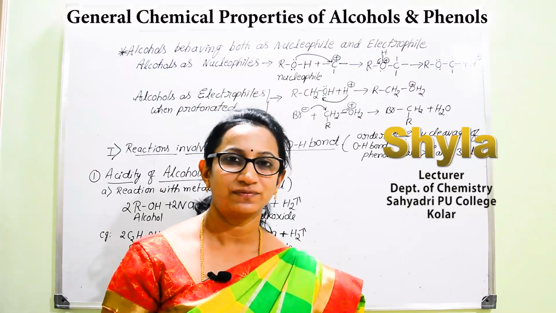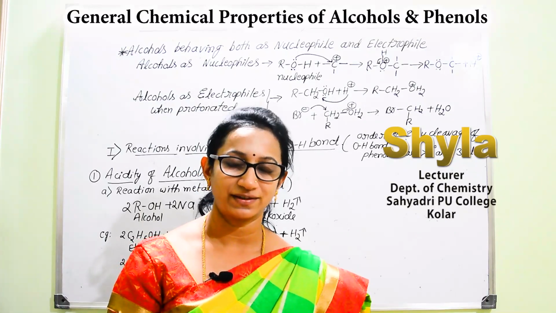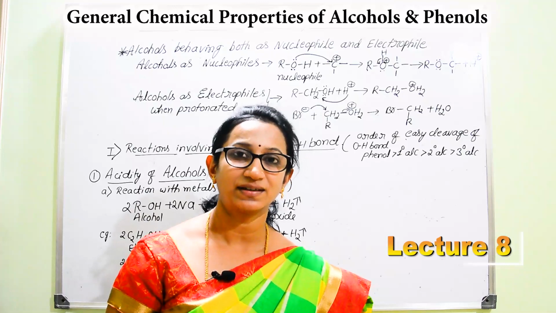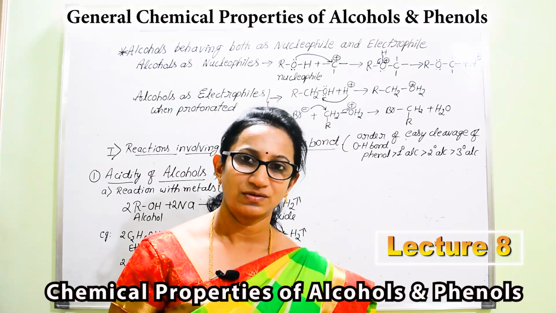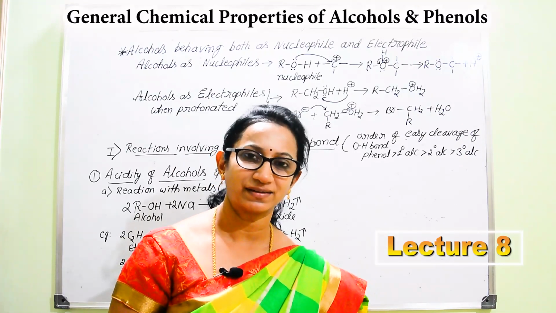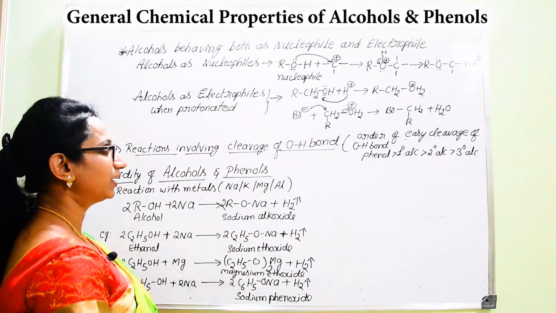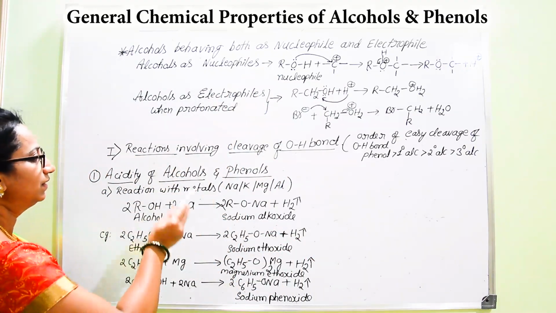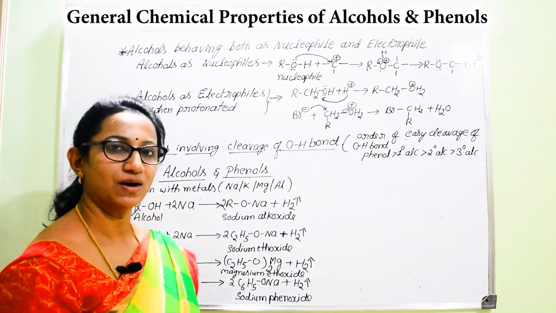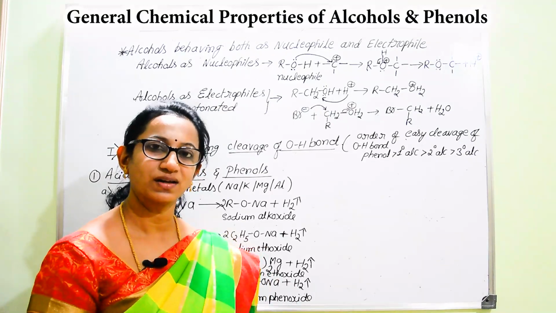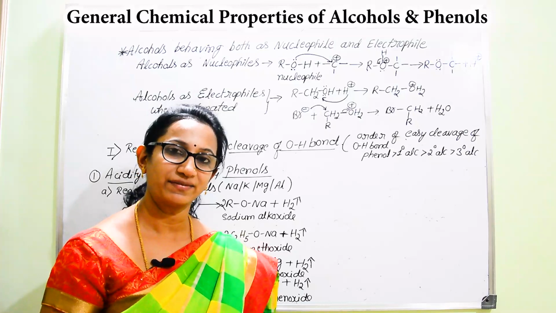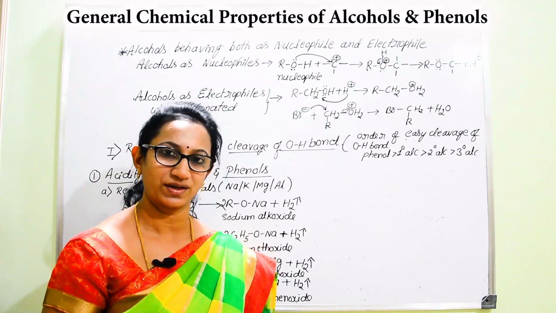After learning about physical properties of alcohols and phenols, now we can go for the chemical properties. Before going for a set of different chemical reactions, let us go for general chemical properties of alcohols and phenols. Whatever compounds we consider, alcohol and phenol both have the same functional group, that is OH.